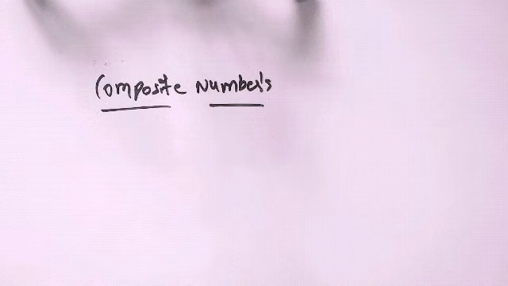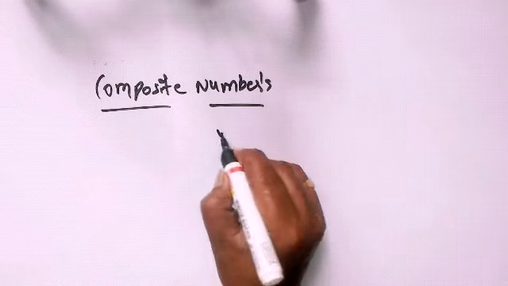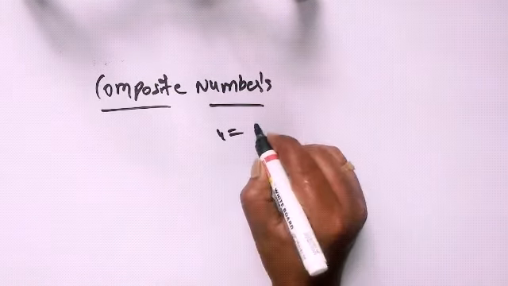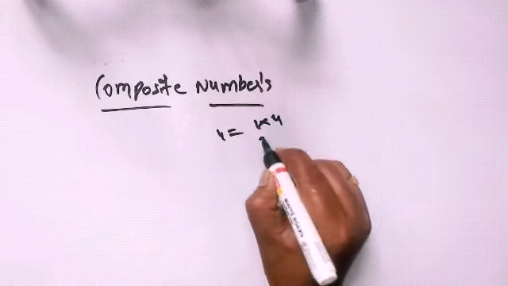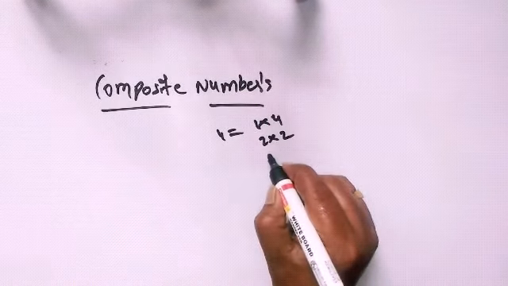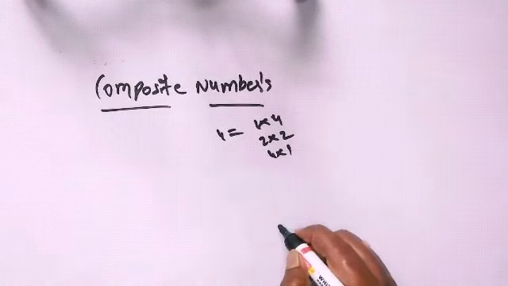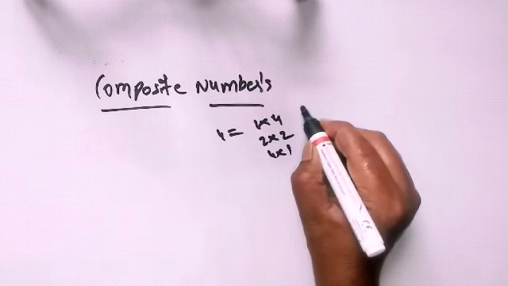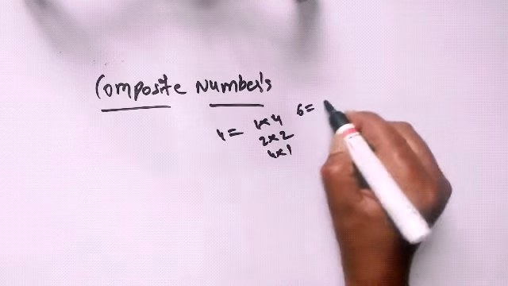Except for prime numbers, all the remaining numbers come under composite numbers. Take 4: it has more than 2 factors, 1 table 1 four is 4, 2 table 2 twos are 4, and 4 table 4 ones are 4. 3 factors are there.